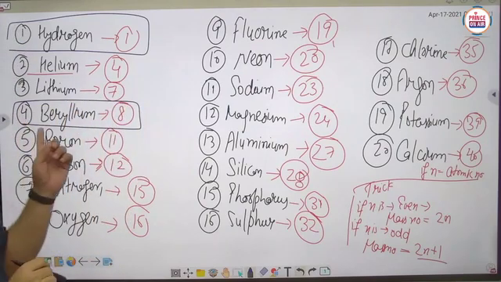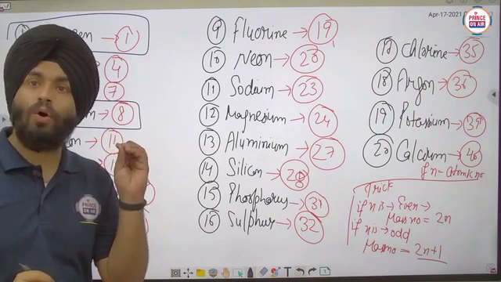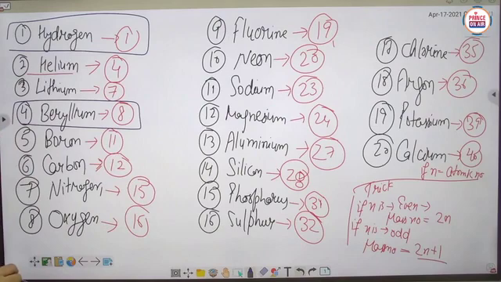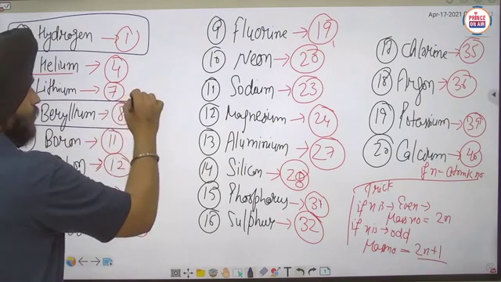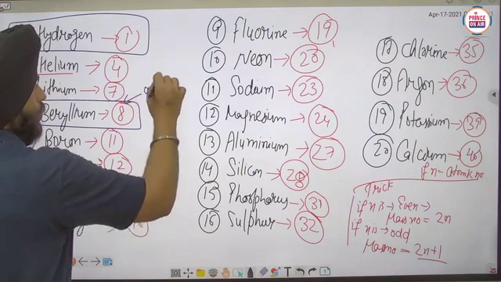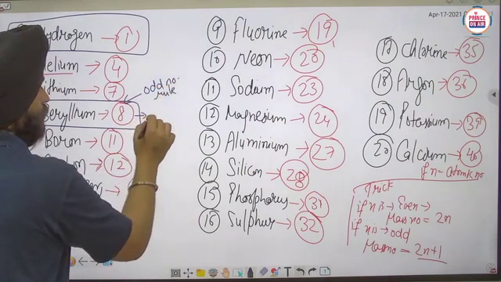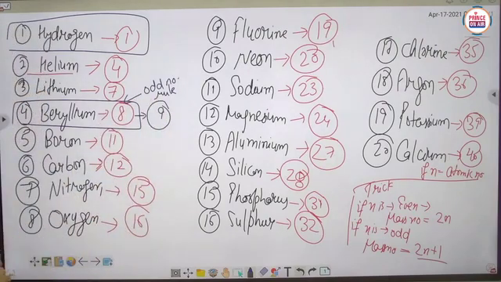As you know, beryllium has an even atomic number. So here you have to apply the odd number rule. So it becomes 9.